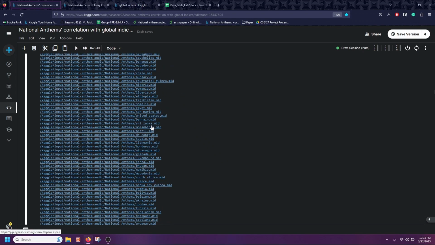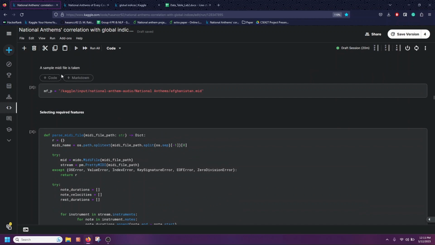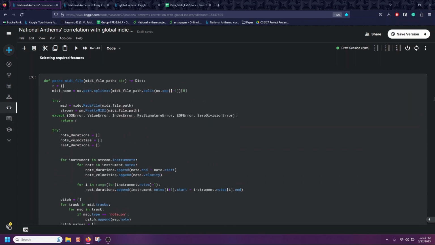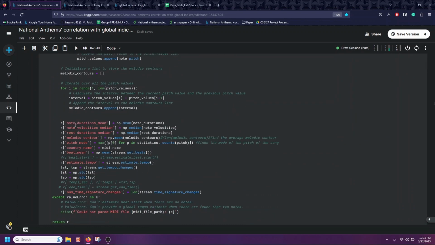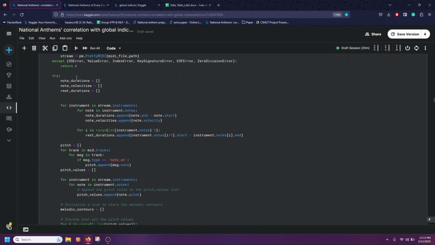In the next part, I have taken a sample MIDI file from the dataset. Then I have defined a function which will store all the important musical data, like note duration, note velocity, rest duration, melodic contour, pitch, beat, and tempo. Also, the number of time signature changes, in a dictionary.